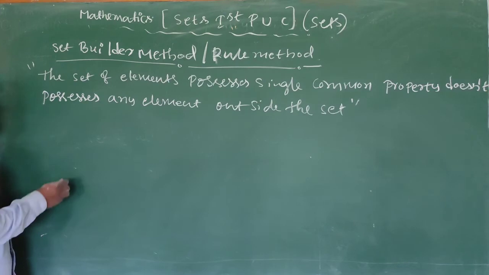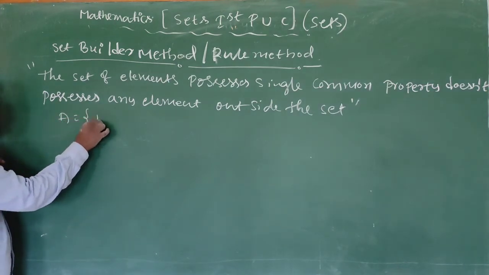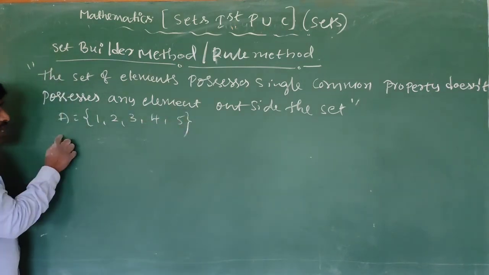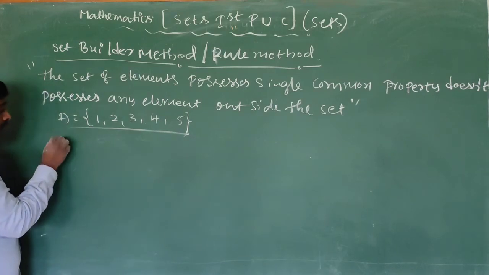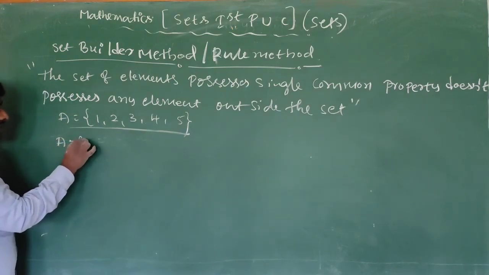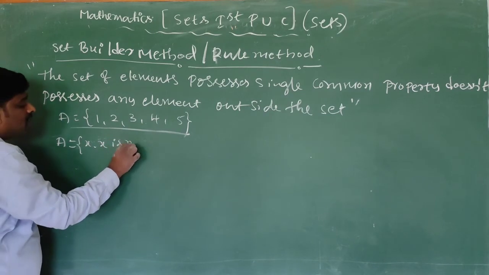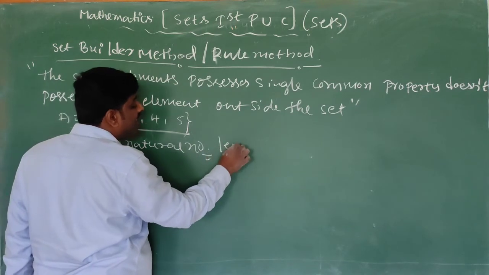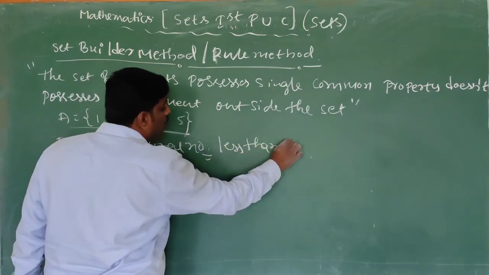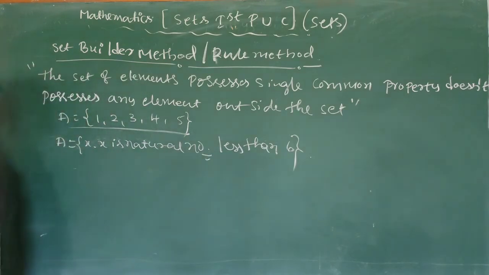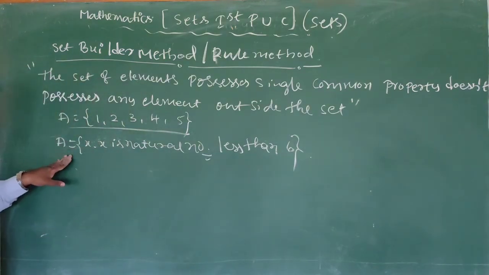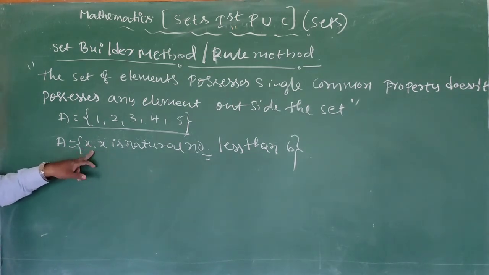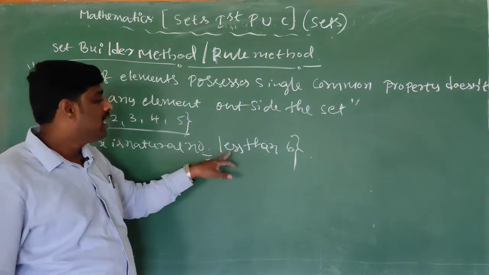Here I will write A is equal to {1, 2, 3, 4, 5}. For this we have to give the rule. A is equal to {x : x is a natural number less than 6}.